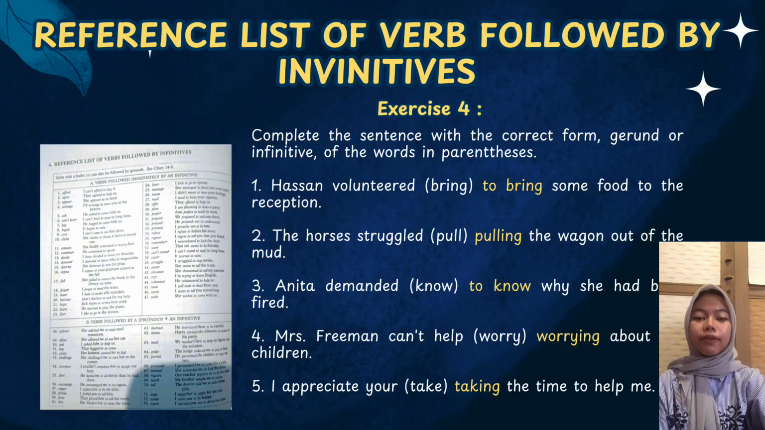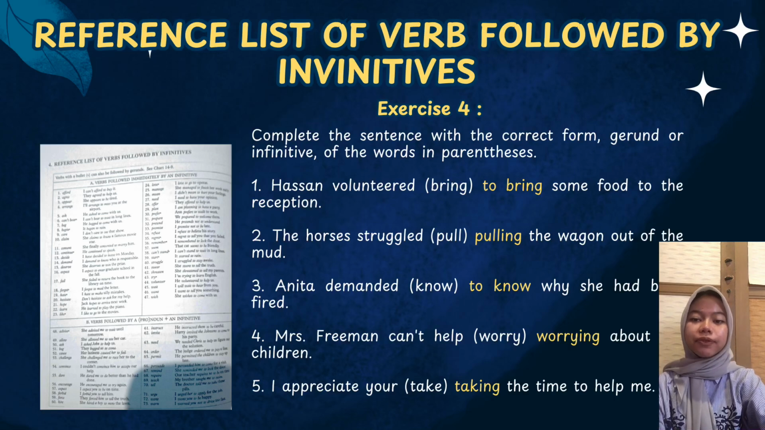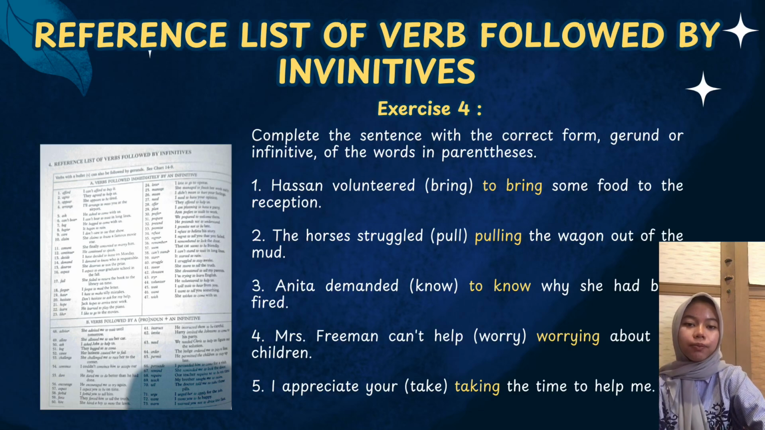Next is verbs followed by infinitives. Specifically, we'll look at two main types. Part A, verbs followed immediately by an infinitive. These are verbs that are directly followed by to plus the base form of a verb. No noun or pronoun in between. So the pattern here is verb plus to plus verb, the infinitive. There is no object, noun, or pronoun between the two verbs.